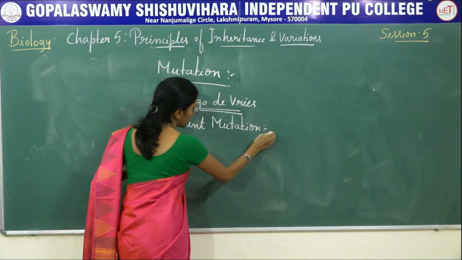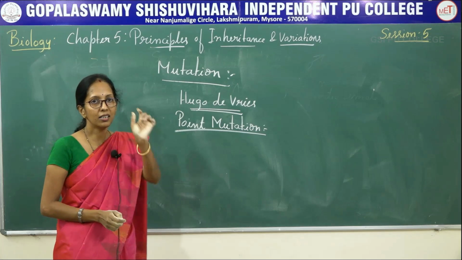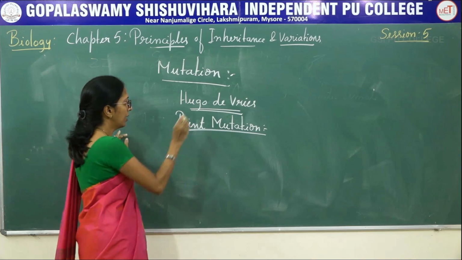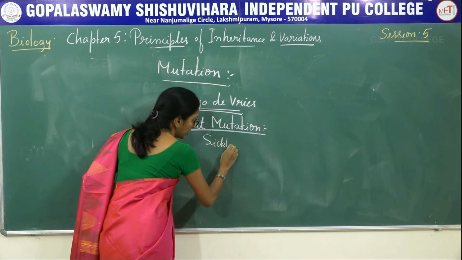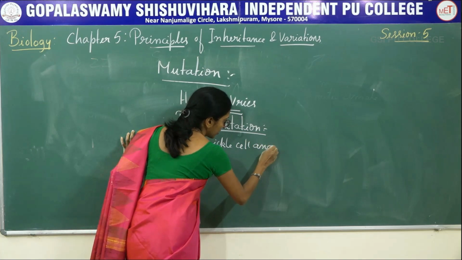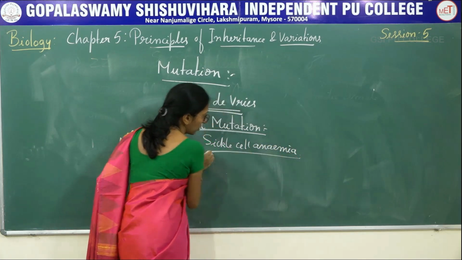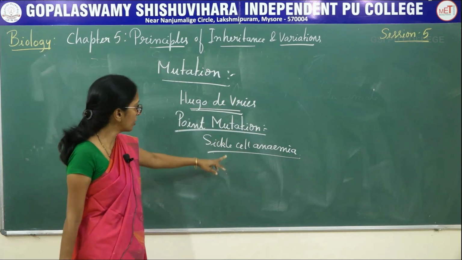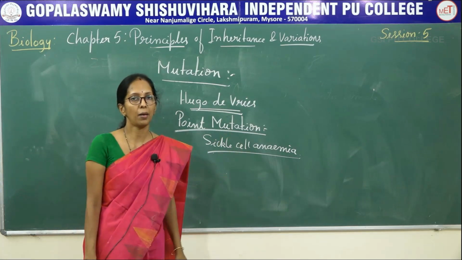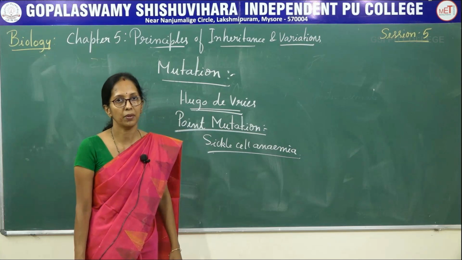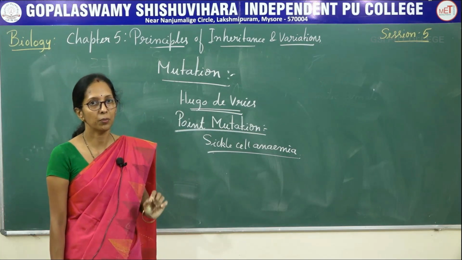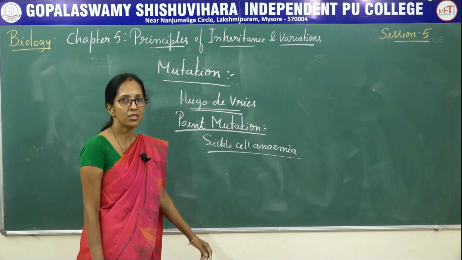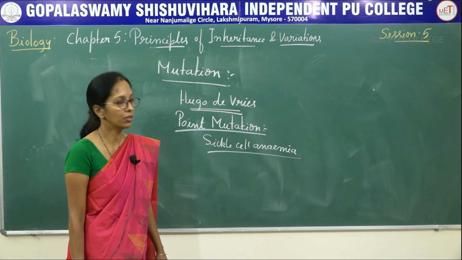What is meant by point mutation? It is the change in a particular sequence in the DNA. The best example is sickle cell anemia. We are going to study this later. Sickle cell anemia is a type of disorder in which the RBC becomes sickle shaped due to the presence of defective hemoglobin, which can result in the death of an individual.